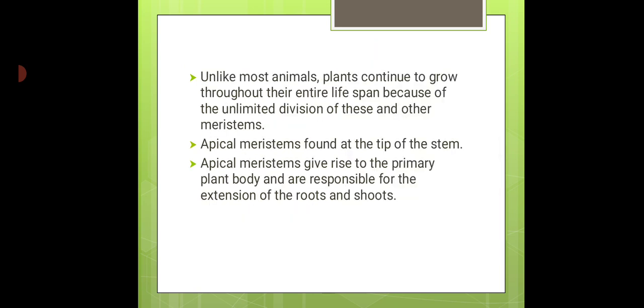Unlike most animals, plants continue to grow throughout their entire lifespan because of the unlimited division of these and other meristems. Apical meristems found at the tip of the stem give rise to the primary plant body and are responsible for the extension of the roots and shoots.